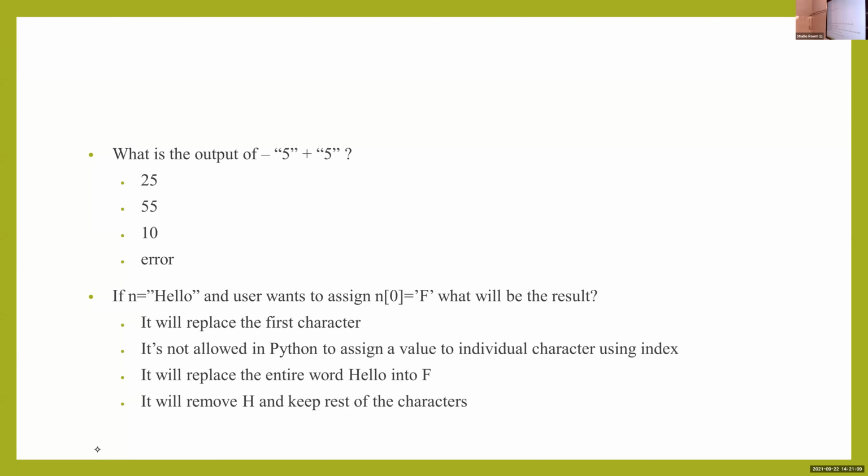Yes, 5 and 5 are strings. So the output we get is a string. That is, 55 is the answer. Okay. 5 is one string and 5 is another string. So we join those two strings. The answer is 55. It is also a string. Okay. That 55 is not an integer. It is a string.